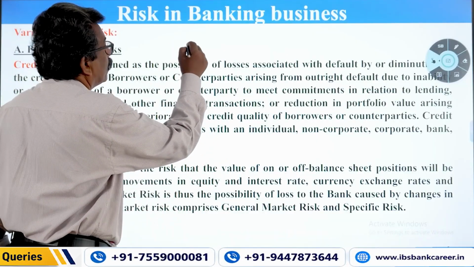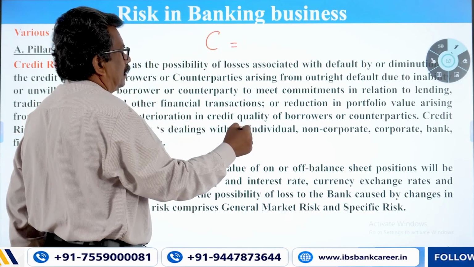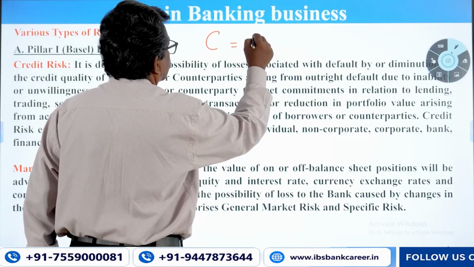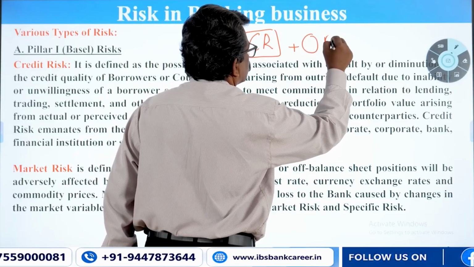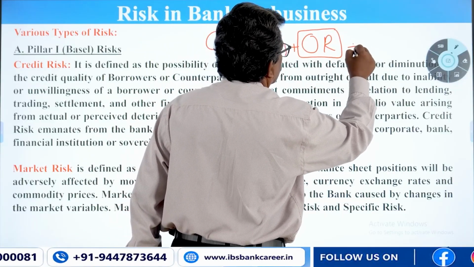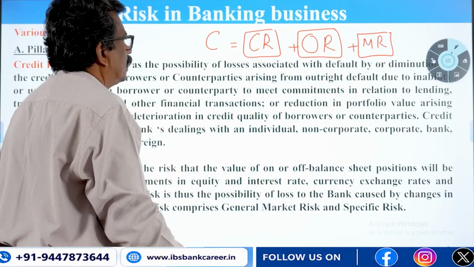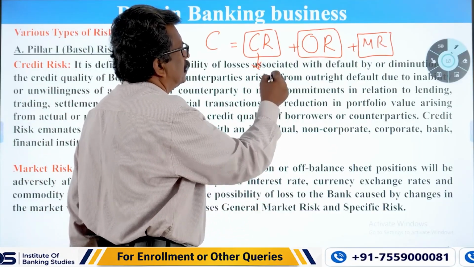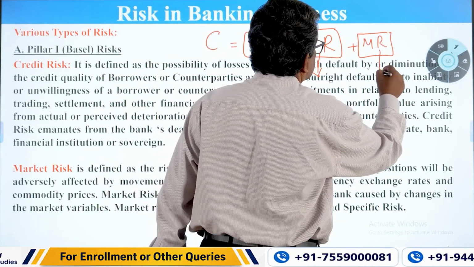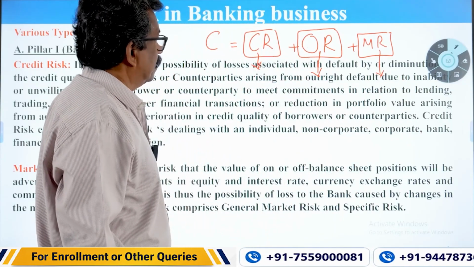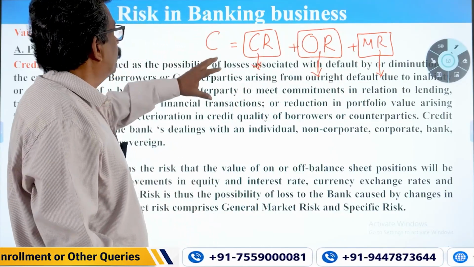So, capital is required. This is more important. Capital is required for which risks? Credit risk, plus operational risk, plus market risk. For these three risks, you have to maintain capital. How to find out credit risk? We have some tools, systems and procedures. For operational risk, we have some tools and procedures. For market risk also, we have tools, procedures and systems. So you calculate credit risk, operational risk and market risk, and you keep capital against that.